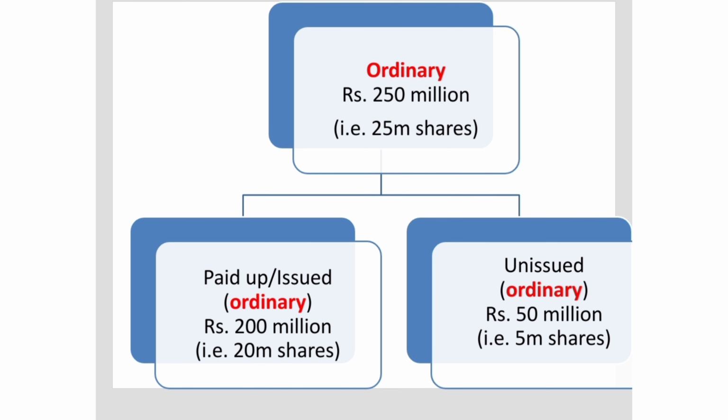That is rupees 50 million worth of ordinary share capital which is still unissued, and that of course represents 5 million shares that are still among the unissued share capital. So just to repeat once more, out of the 25 million ordinary shares, 20 million have been issued and the remaining 5 million shares are part of the unissued share capital, but these are all ordinary shares that we are talking about.